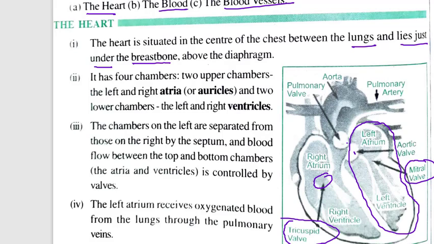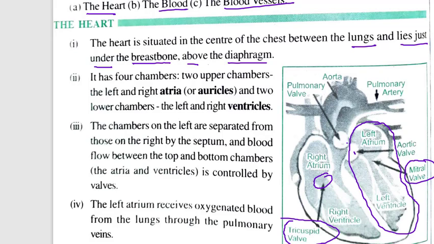So your chest bone, the breastbone. Between the chest bone and the lungs, this heart lies. It lies above the diaphragm. The diaphragm, at the bottom of your chest, is an arc-like structure. So just above the diaphragm, between the lungs and breastbone, your heart lies, nearly in the center of the chest. It has four chambers.